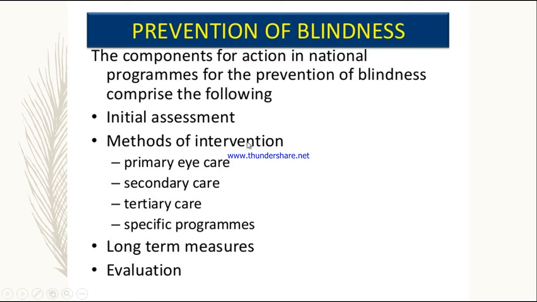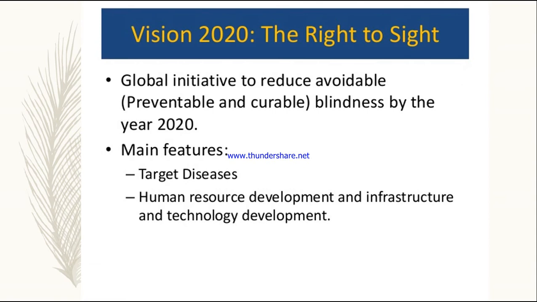Next is the method of intervention. It is categorized into primary eye care, secondary care, tertiary care, and specific programs. Next, long-term measures and evaluation. So these are some of the components in order to prevent blindness, and this has been approved by the National Program for Prevention of Blindness.